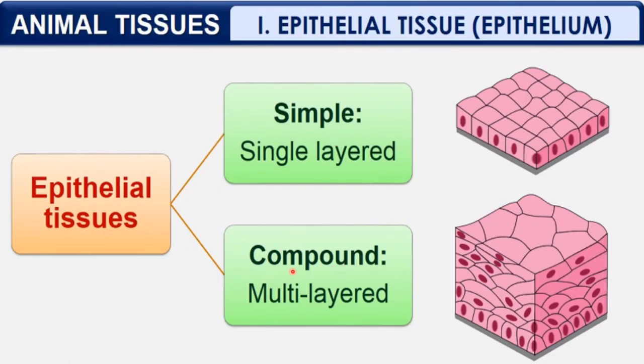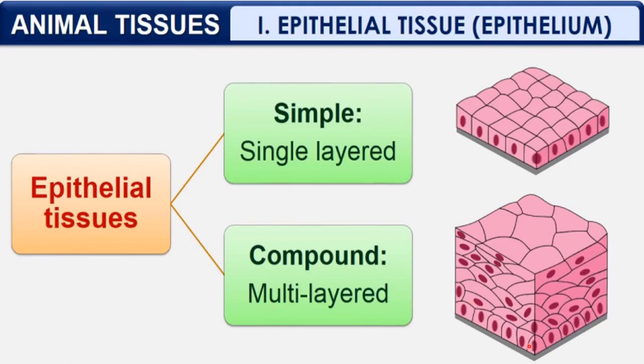Now what is the difference? Simple epithelial tissue is single layered, as you can see here. This is a tissue and a single layer of cells is present here. So this is simple epithelial tissue. Second is compound epithelial tissue, which is multi-layered.